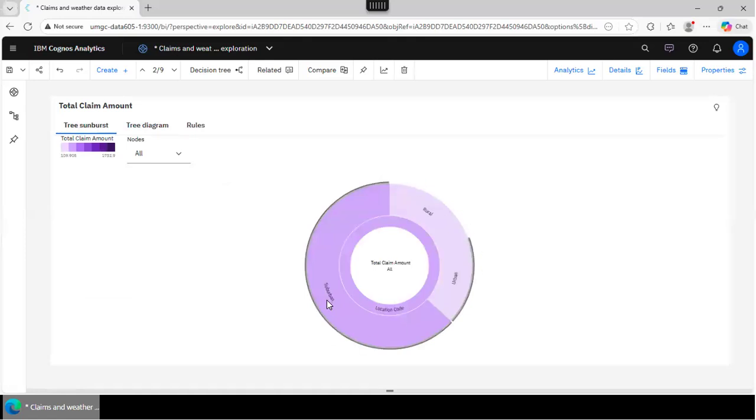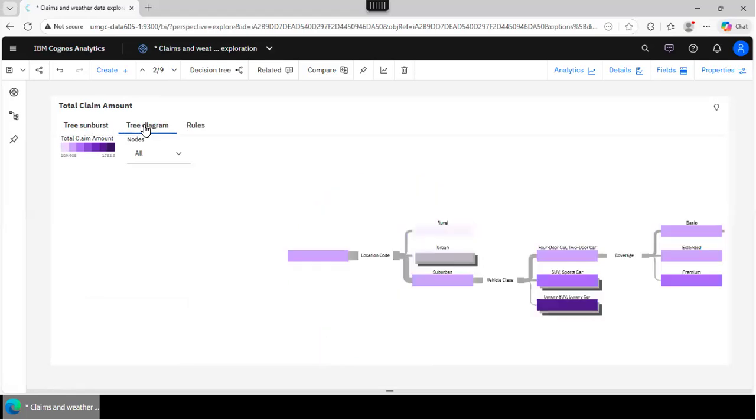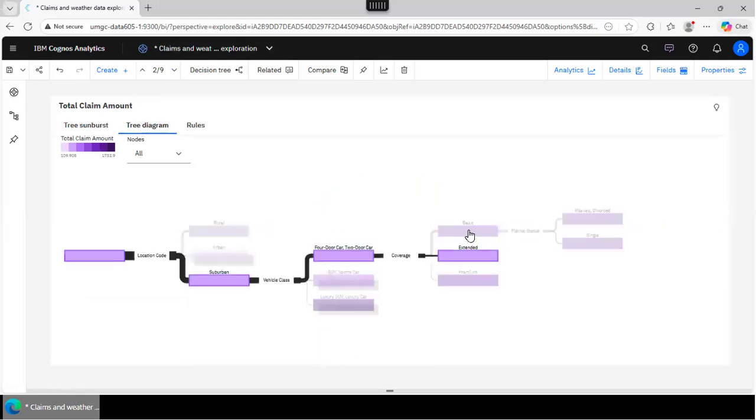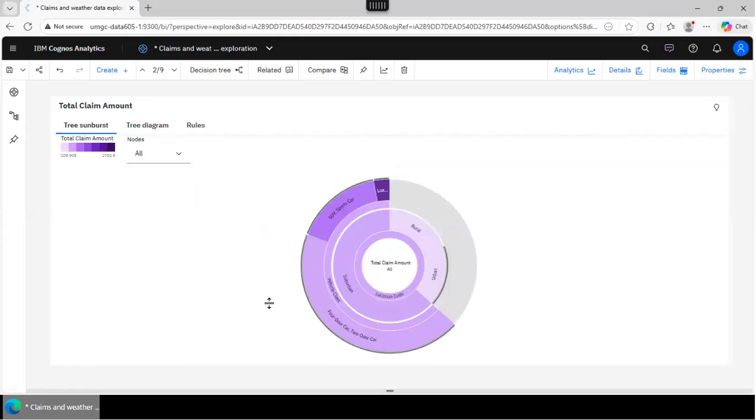Now, if you go to the suburban, you click here. Oh, then you're gonna see more layers here. See? As you expand the tree diagram, that diagram also expands. You see, as I collapse it, this diagram, the sunburst, will also collapse. So here, what I see is that the percentage of data where the location is suburban and it's a 4-door car or 2-door car. See that when I hover, it's gonna give me the average total claim amount for this case. See?